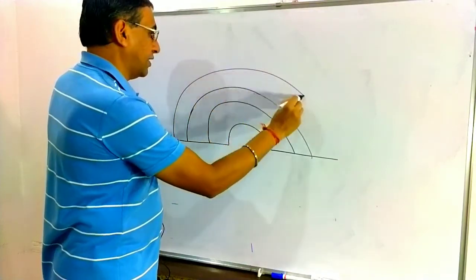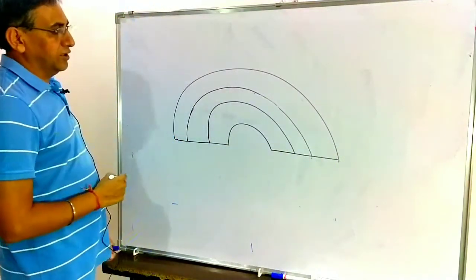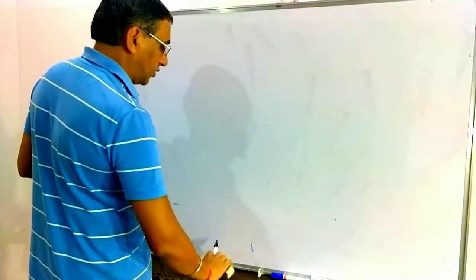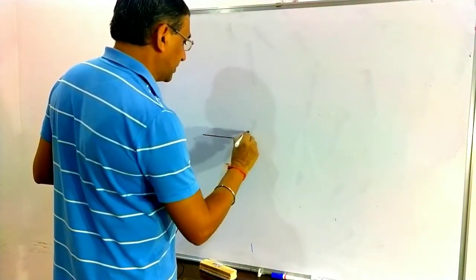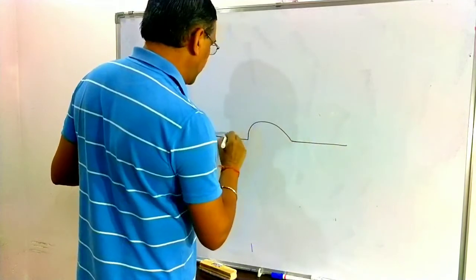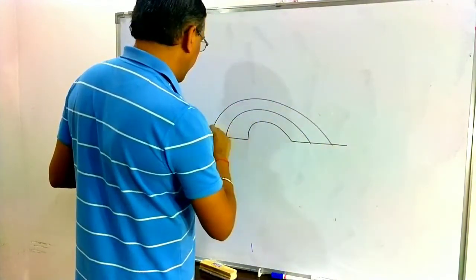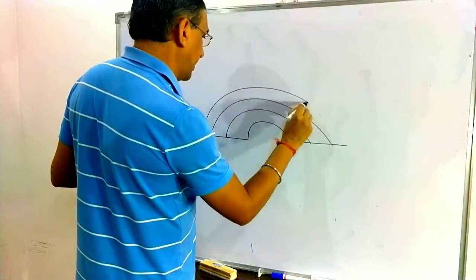This is septa number 1, this is septa number 2. This one is the cochlea, it is a tube-like structure. This is the first septa, this is the second septa, and this is the covering, that is the tube-like structure.